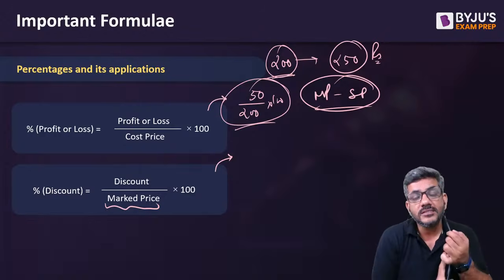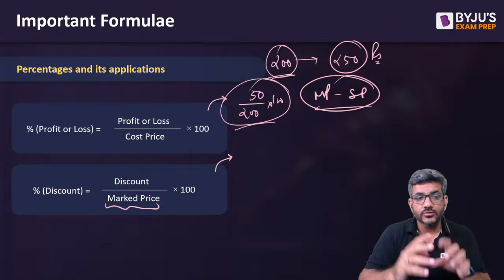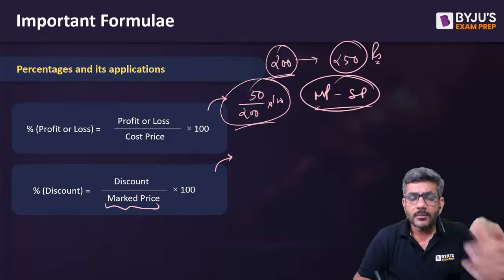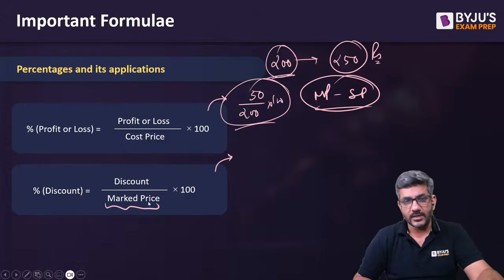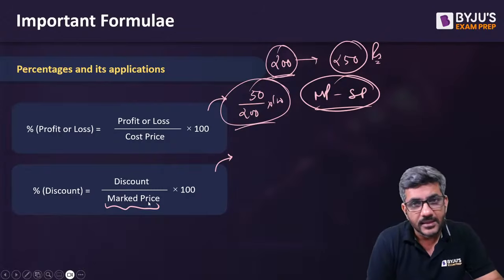The percentage discount is the only percentage which is calculated on the marked price. उसको हम लोग marked price पे calculate करते हैं. बाकी दोनों चीजें हमारी cost price पे ही calculate होती है. That was the second formula that we had regarding percentages and its applications.